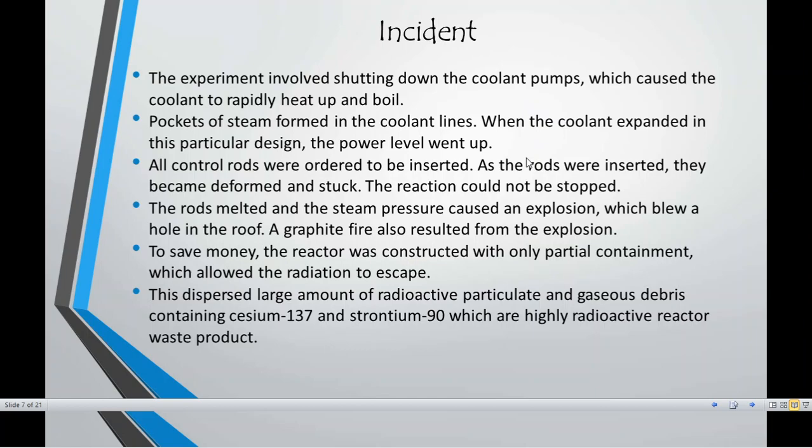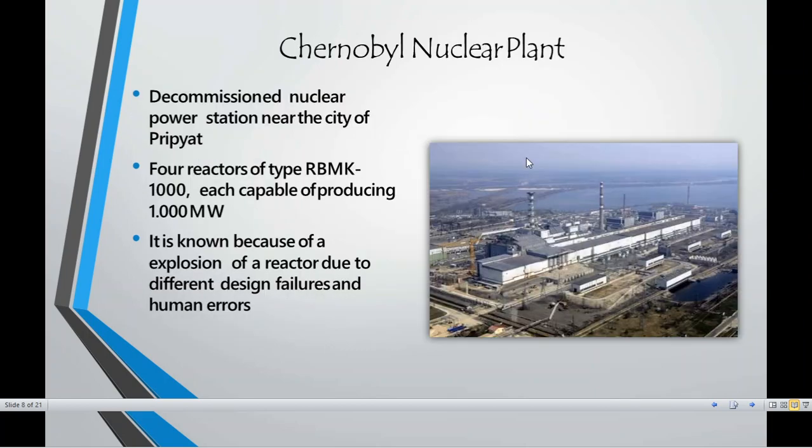Now, this product was released directly into the gaseous material, and it was passed on with the air and with the smoke around the entire city area.